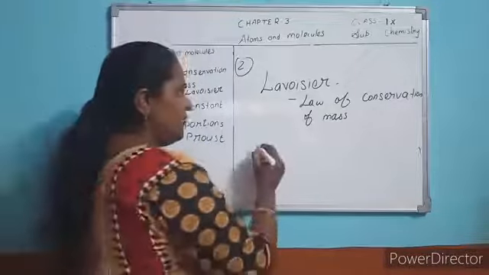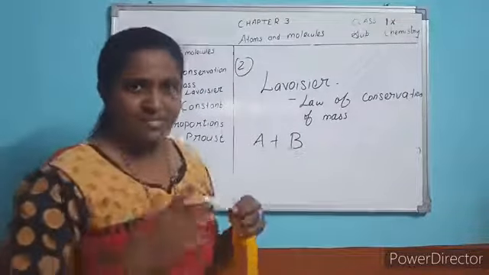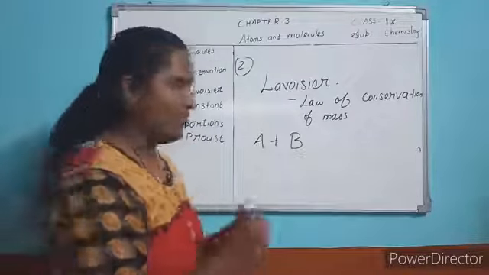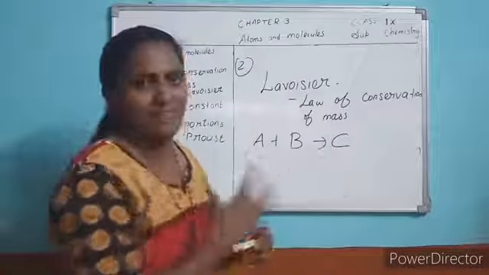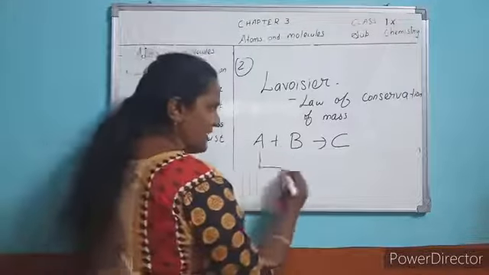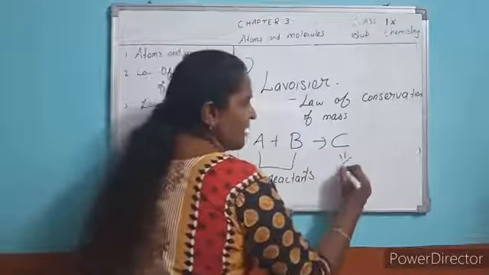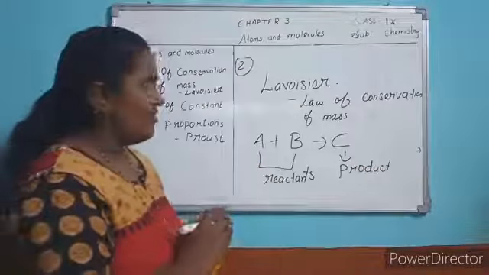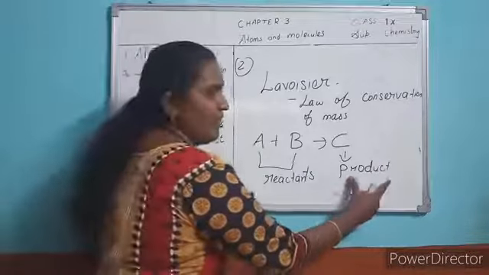For example, you are having two reactants. A is one substance, B is another substance. You are going to combine these two. After combination, you will get a new product C, because it is a chemical reaction. We are learning about chemical properties. These two are called reactants, and these are called products. Understood? What does it say? The mass of the reactants is always equal to the mass of the product.